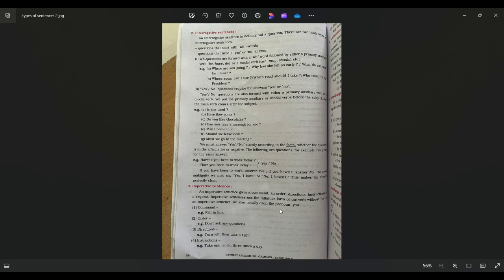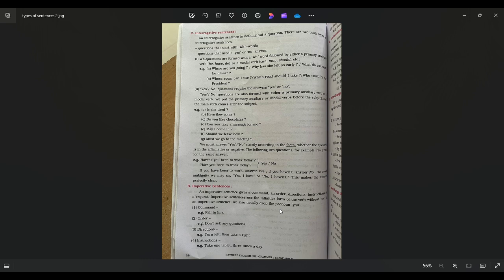And when it comes to yes-no answer questions, remember all the yes-no answer questions start with a helping verb. So if you have an assertive sentence where the structure is subject plus helping verb plus main verb plus object, in that case, if you are making it interrogative, you have to bring the helping verb first. So the auxiliary or helping verb first, and then the subject comes, and then the remaining verb, and after that the object. And that makes a yes-no answer question.